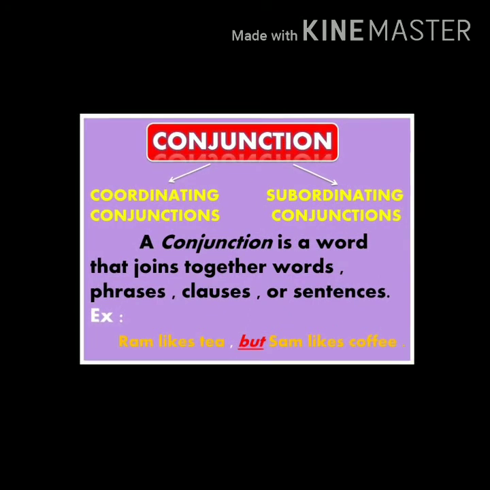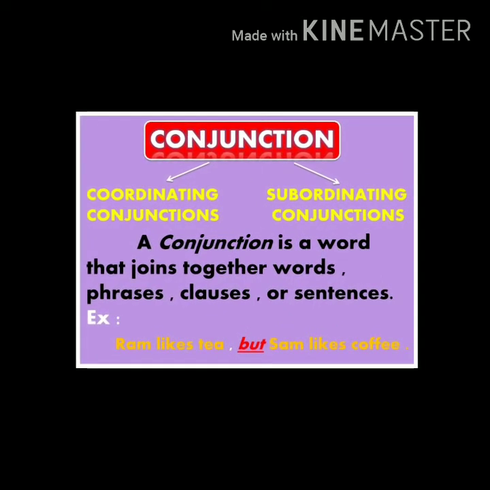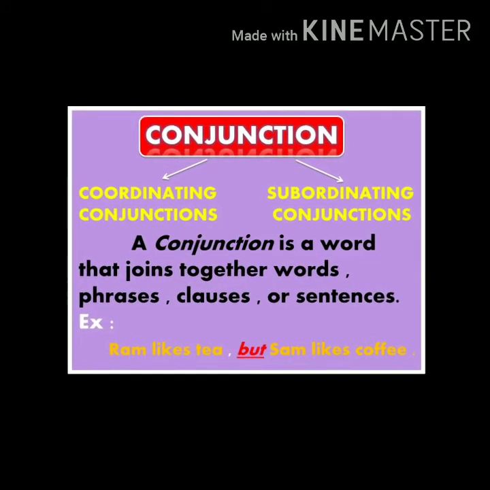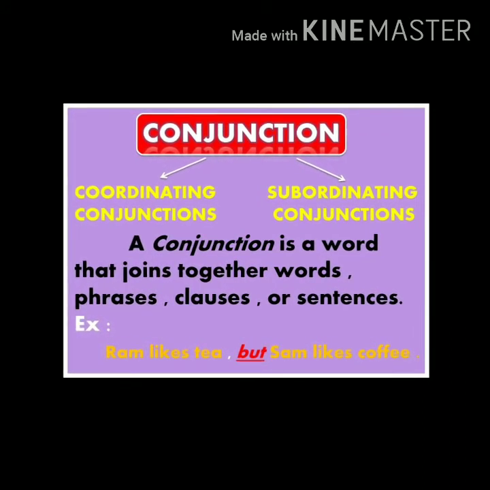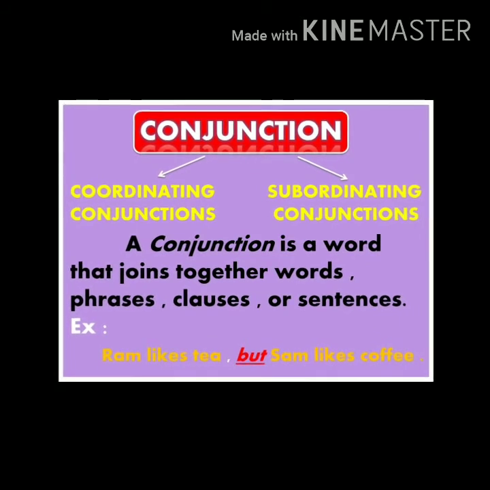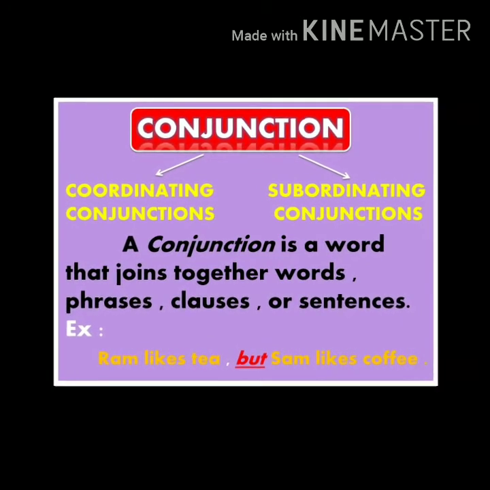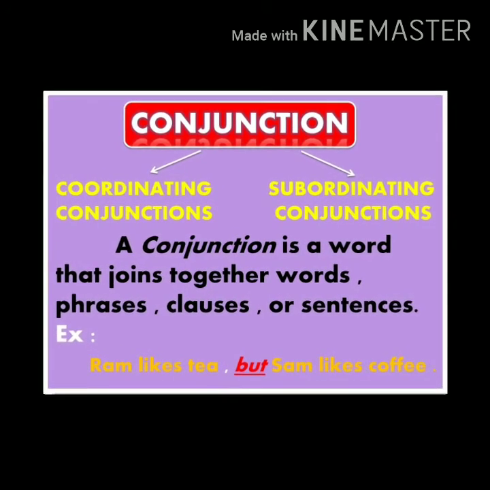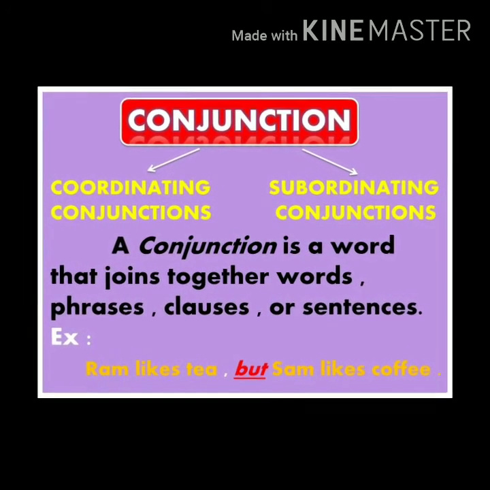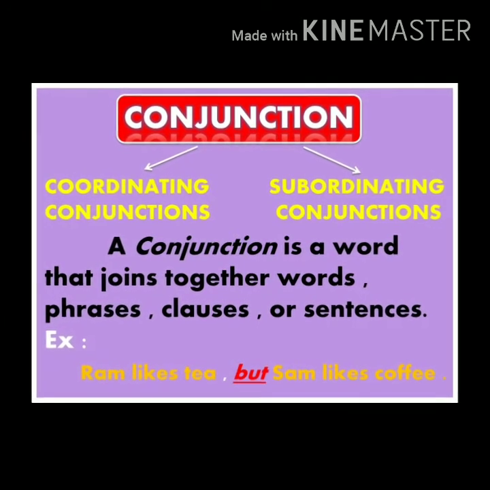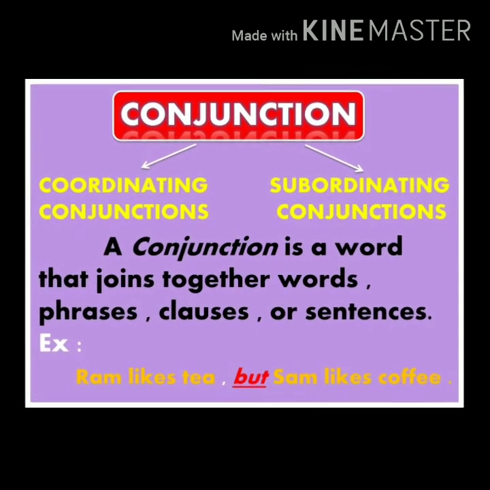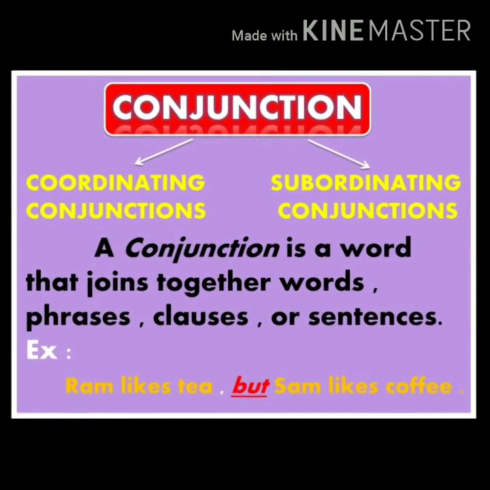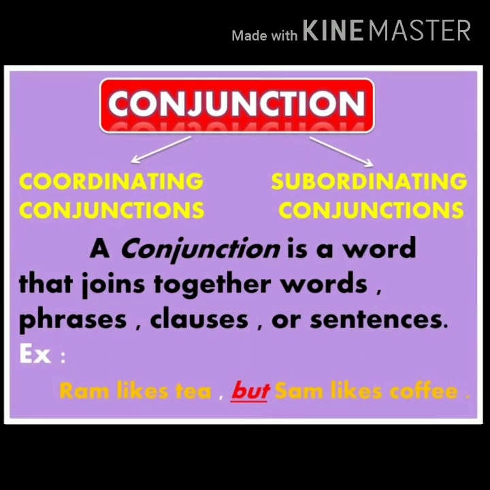Now we are going to see conjunctions. What is a conjunction? A conjunction is a word that joins two or more words, phrases, clauses or sentences. For example, Ron likes tea but Sam likes coffee. Conjunctions are divided into three parts: coordinating conjunctions, subordinating conjunctions, and correlative conjunctions. Let's see one by one in detail.